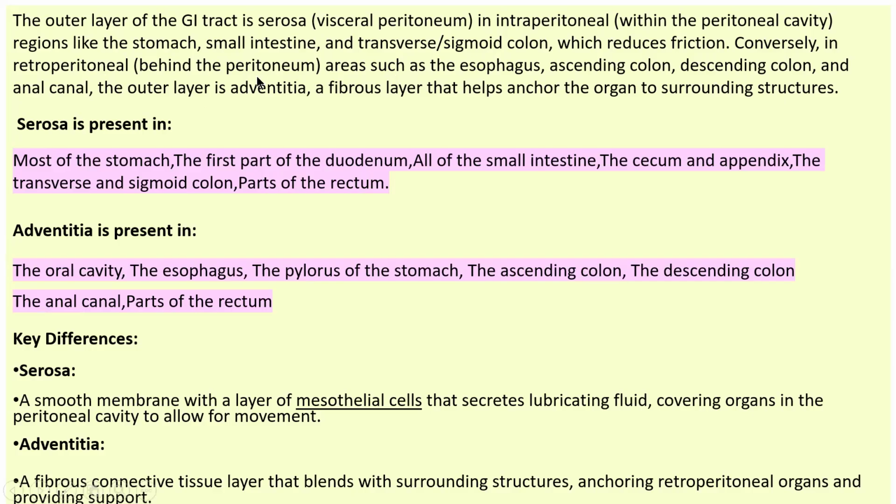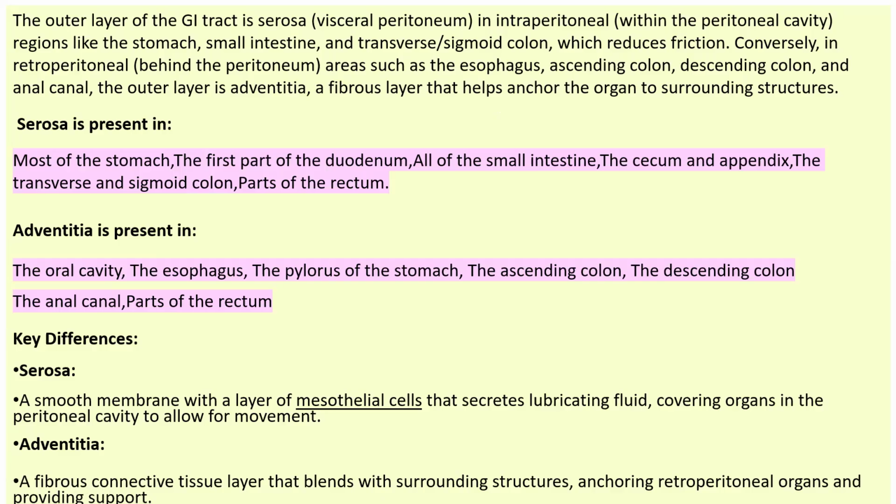Conversely, in retroperitoneal areas, behind the peritoneum, such as your esophagus, ascending colon of the large intestine, descending colon of the large intestine, and anal canal, the outer layer is adventitia. In your kidney there is also an adventitia, a fibrous layer that helps anchor the organ and connect it to the surrounding structure, so it provides support also.